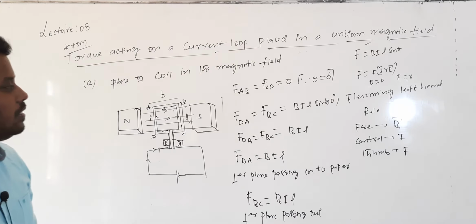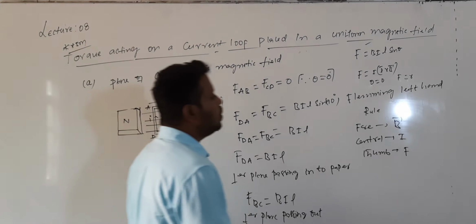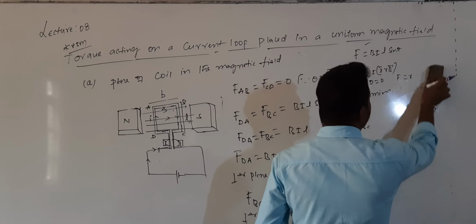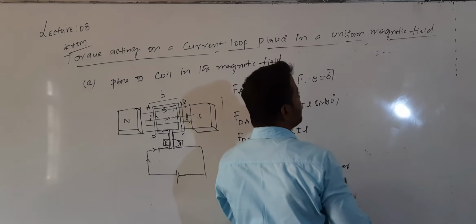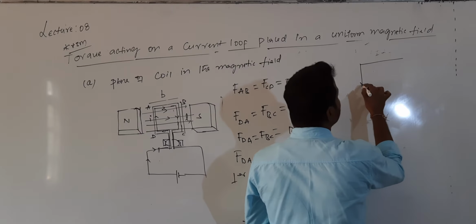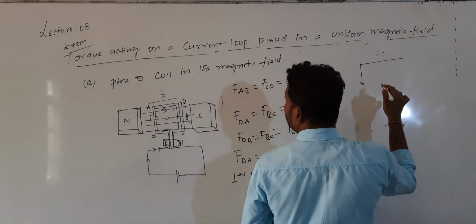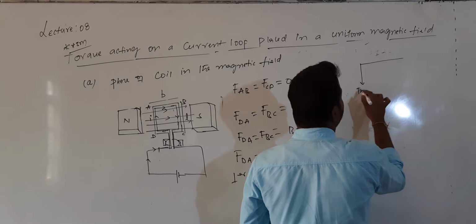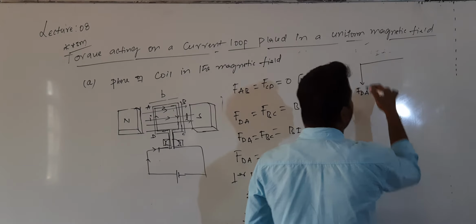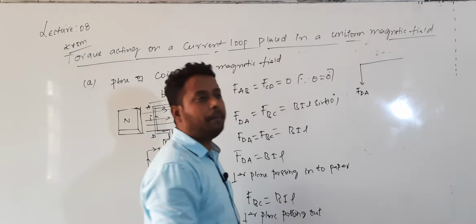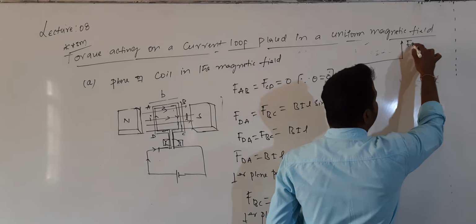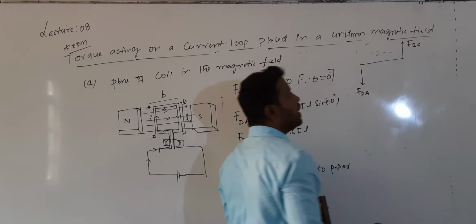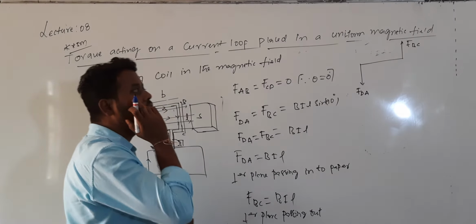Now these forces, which are equal in magnitude but not collinear, will constitute a couple. Totally two forces are acting. On the side DA, the force FDA is perpendicular to the plane passing into the paper, and on the side BC, the force FBC is perpendicular to the plane passing out of the paper.